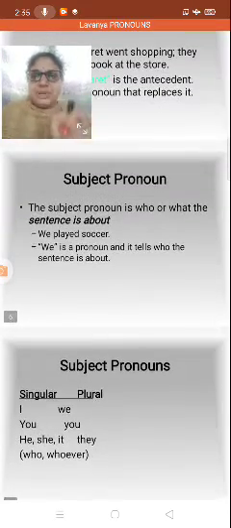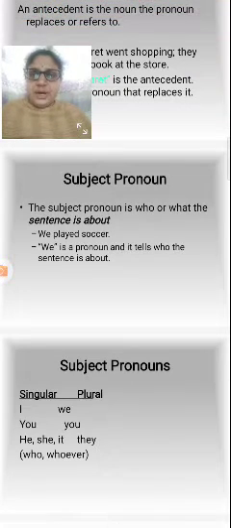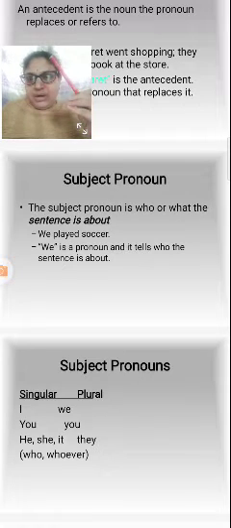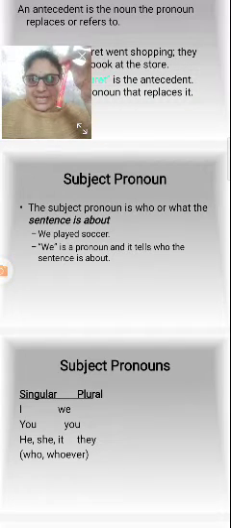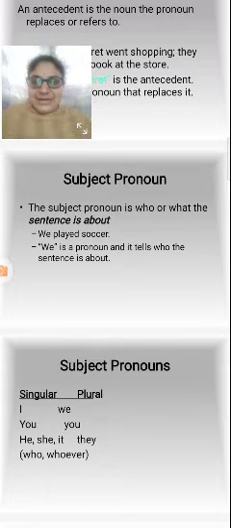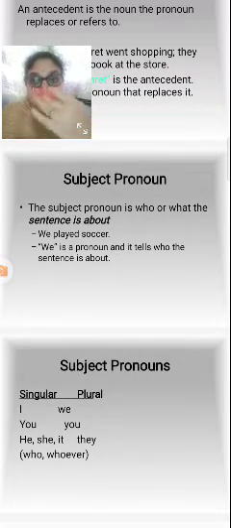Subject pronoun next. The subject pronoun is who or what the sentence is about. Which pen is this? Black pen, red pen or blue pen? Which type of pen is this? We played soccer. We is the pronoun and it tells who the sentence is about.